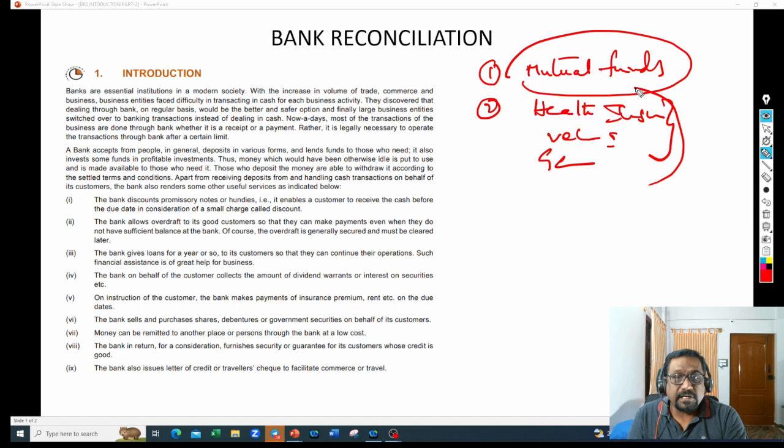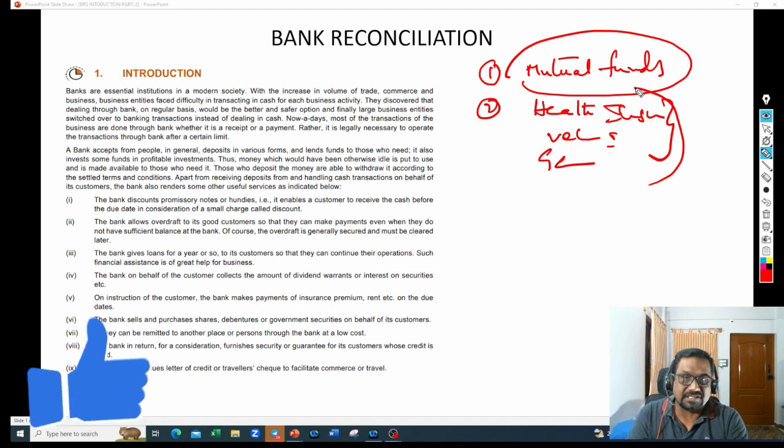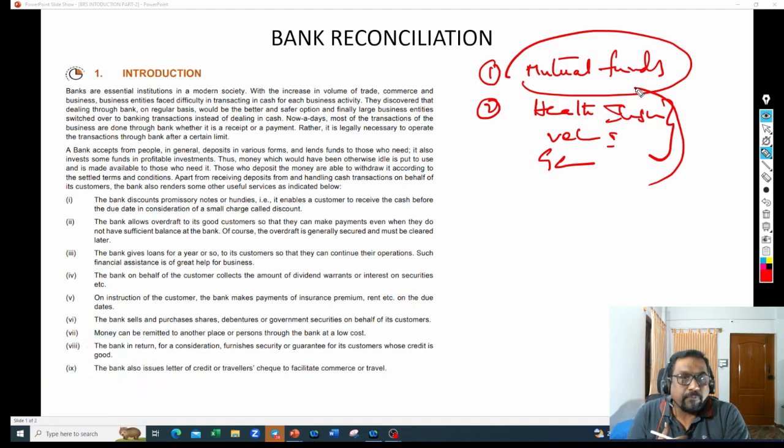What do you mean by wealth management? Wealth management is nothing but they will ask you to invest and they will put this amount in government bonds. And once they get some certain profit out of those bonds, they will distribute some portion to us. So they will do the wealth management for us. They will do treasury activities for us. Many services they provide, and all those services are being charged to us because they are providing service to us. Obviously, they go and charge this amount to us.